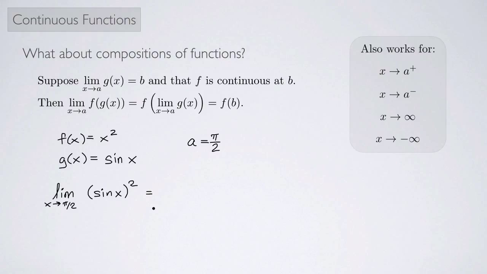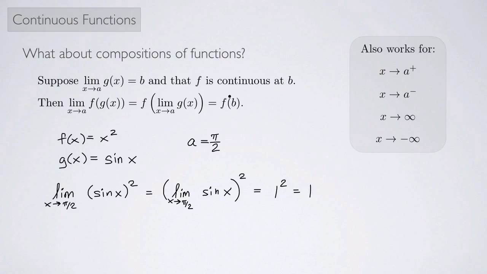So I'm saying that that's the same thing as if we imagine bringing the limit inside the square. That would be the limit as x approaches pi over 2 of sine of x, whole thing squared. Well, what's that? We know that the limit as x approaches pi over 2 of sine of x is 1. So this is like 1 squared, which is 1.